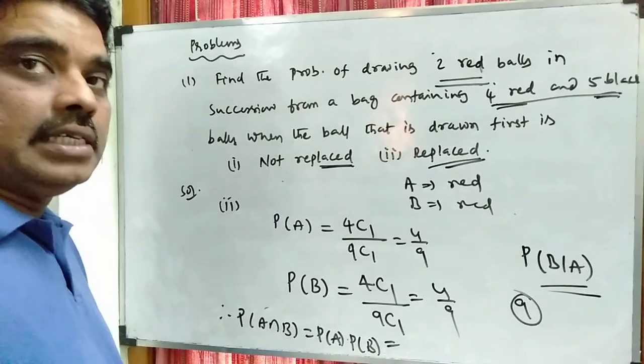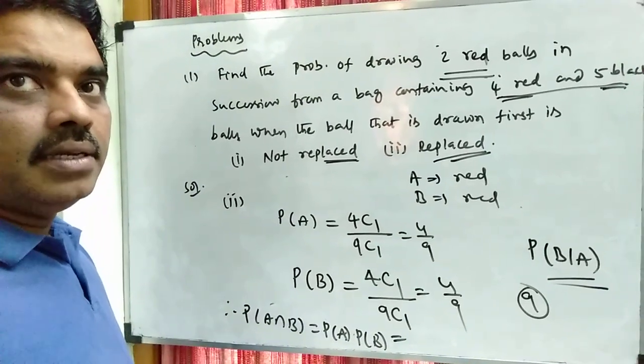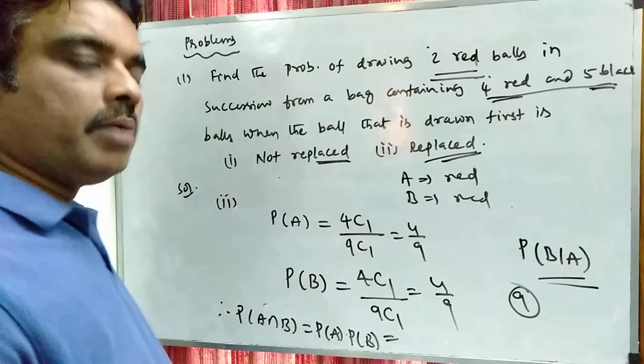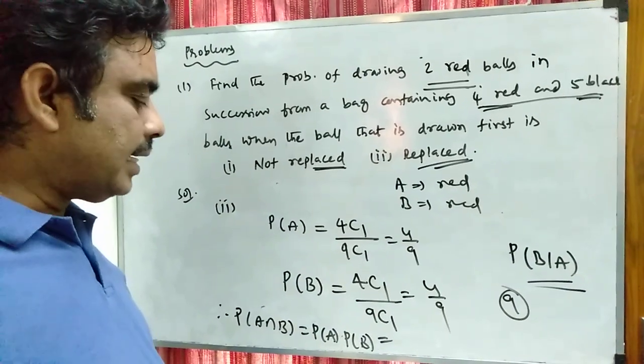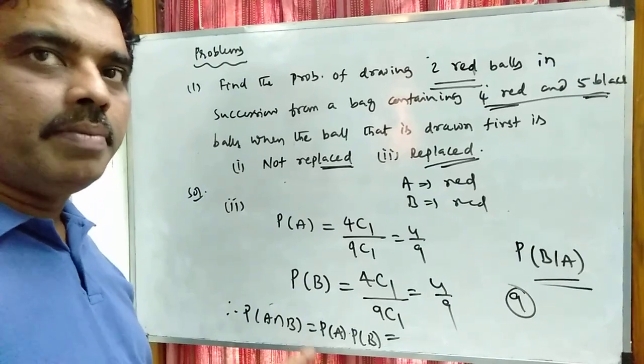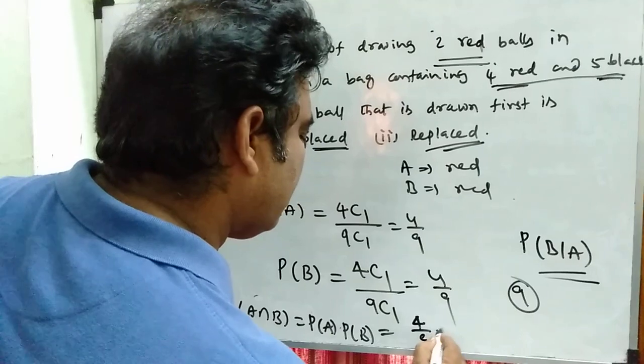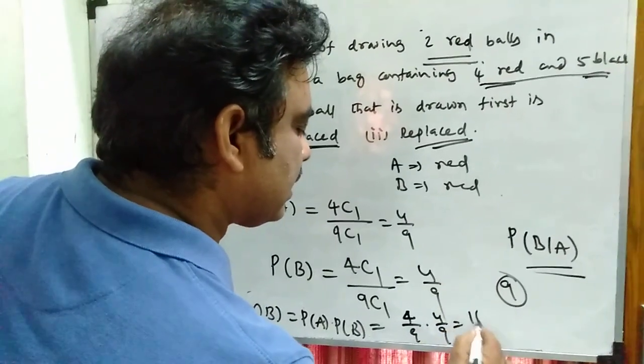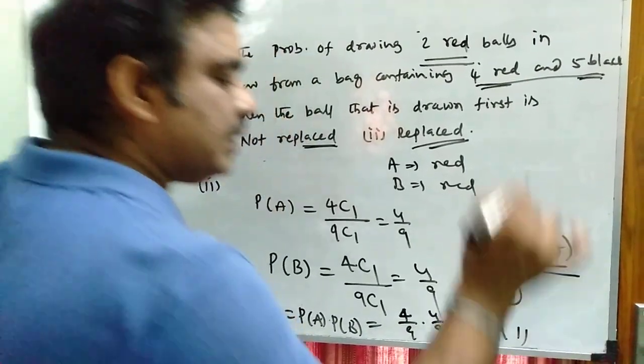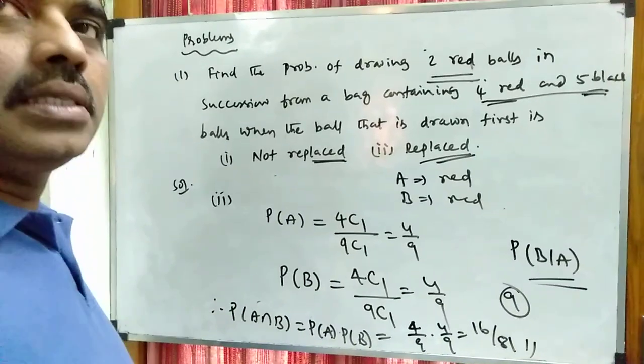So the formula changes between the first case and the second case. In the first case, it is conditional probability. In the second case, it becomes unconditional probability by the multiplication theorem. So P of A is 4 by 9, and P of B is also 4 by 9. That is 16 by 81. That is the probability for the second case.